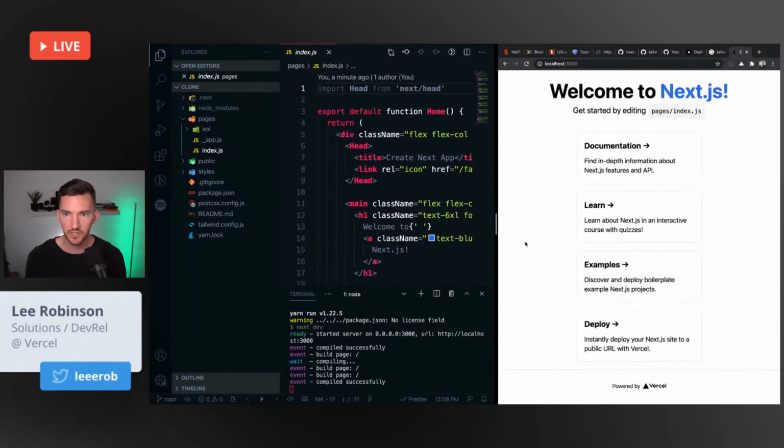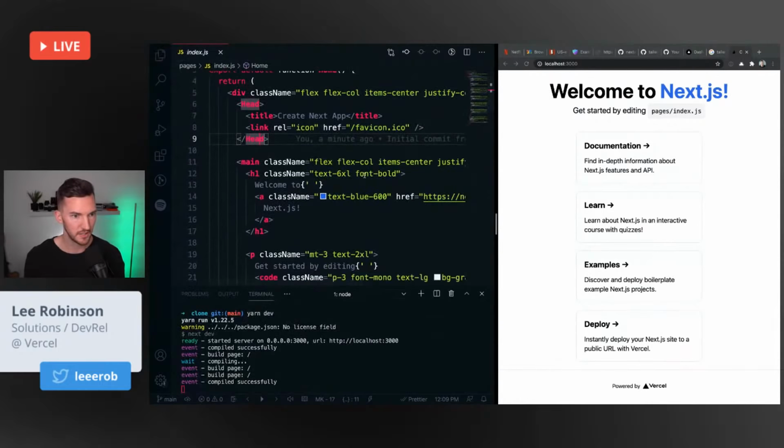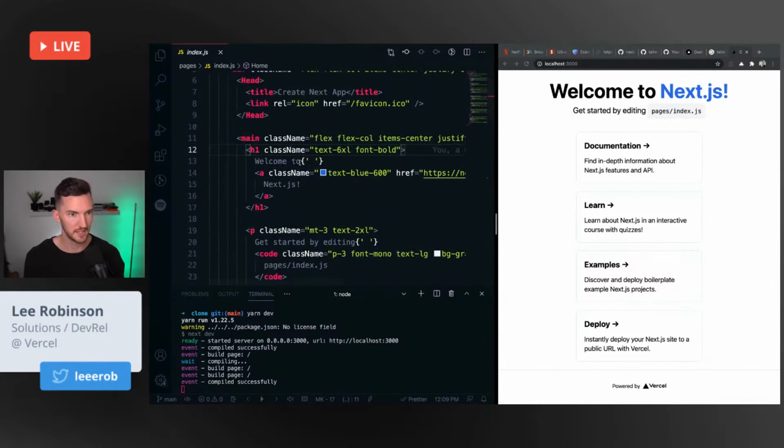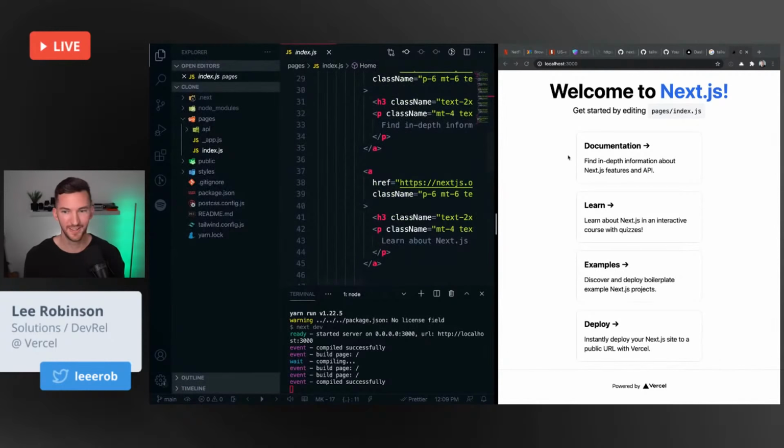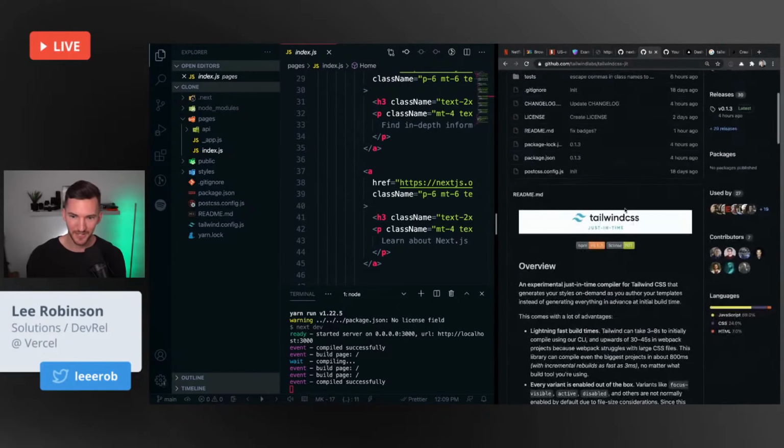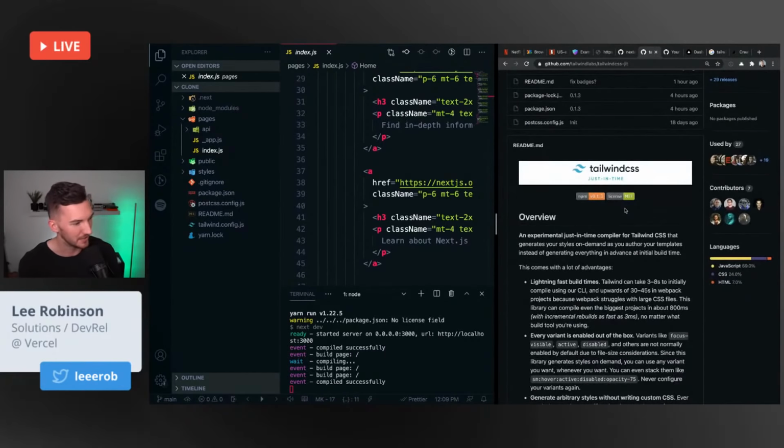And it compiles our page, and it loads up this Hello World application. The nice thing about this is it's already set up with Tailwind, so it's got an example of some of these styles in here. And the first thing I want to do, the literal first thing, is I want to do this new Tailwind JIT compiler. So it stands for just in time. Basically, it helps you have faster rebuilds when you're working with Tailwind locally. So let's add that to our project really before we get started.